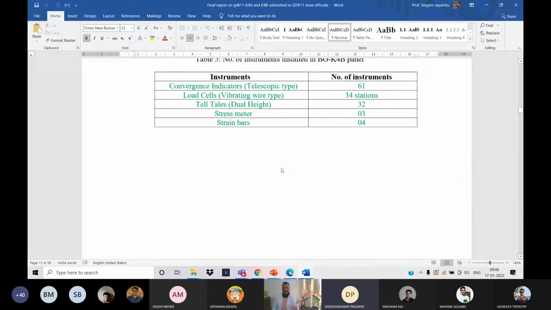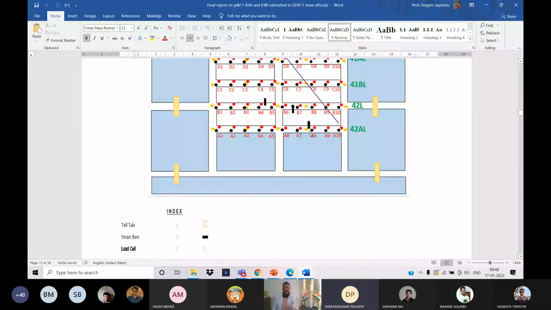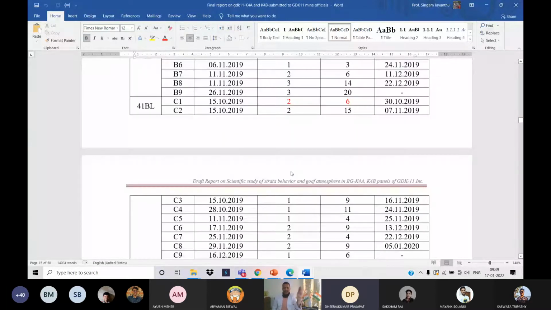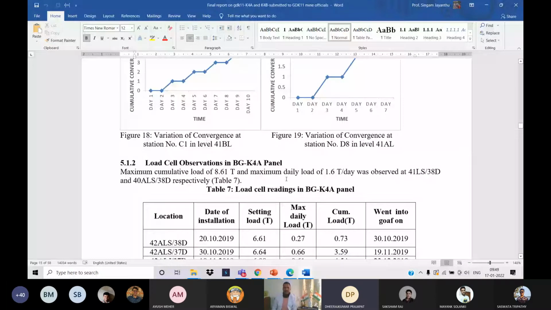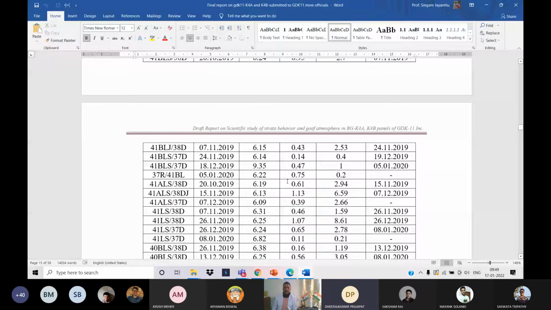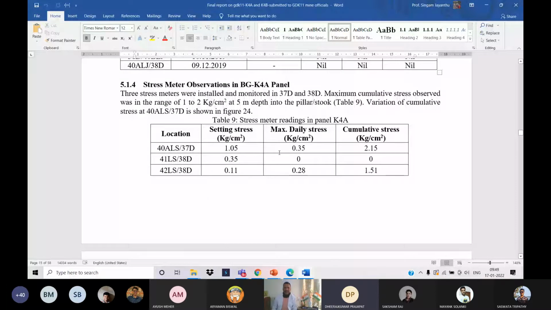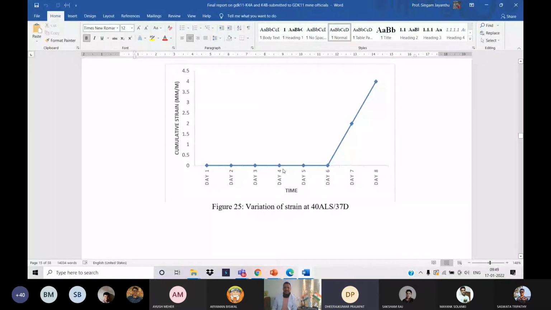These are the observations with instrumentation done over a couple of years, and as I told you, this analysis is still in progress, that I will be bringing to you, my beloved students. All this I am showing to you, and I think this much is sufficient for you.